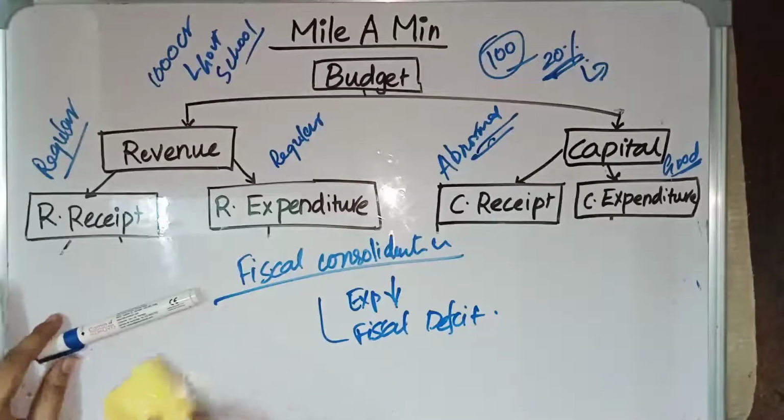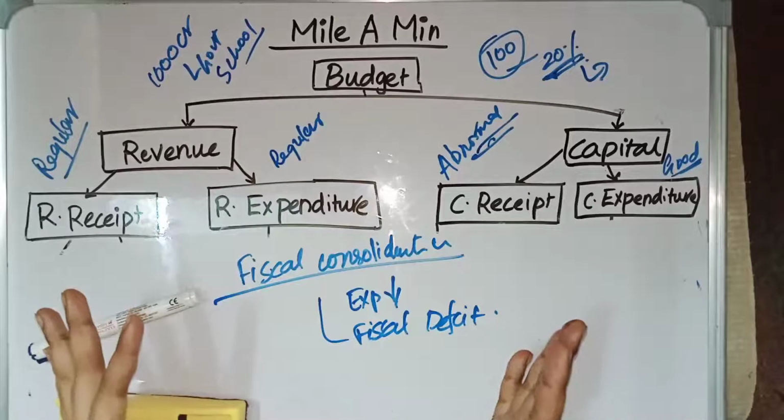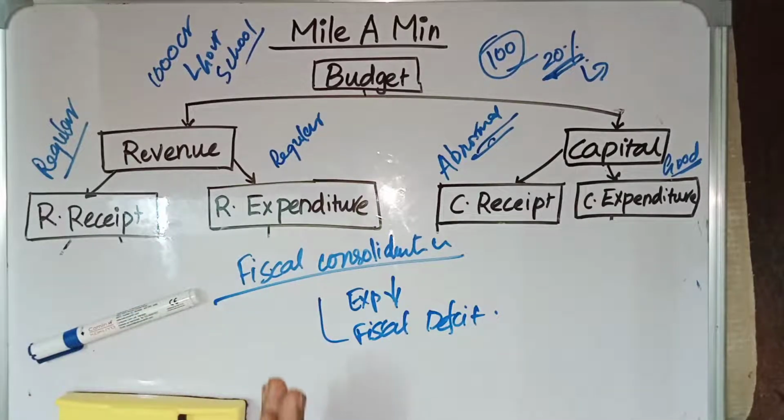While doing this fiscal consolidation, government will also try to reduce the leakage. For example, direct cash transfer government will give. Why does government give direct cash transfer? To reduce leakage. They give direct benefit transfers to the people.